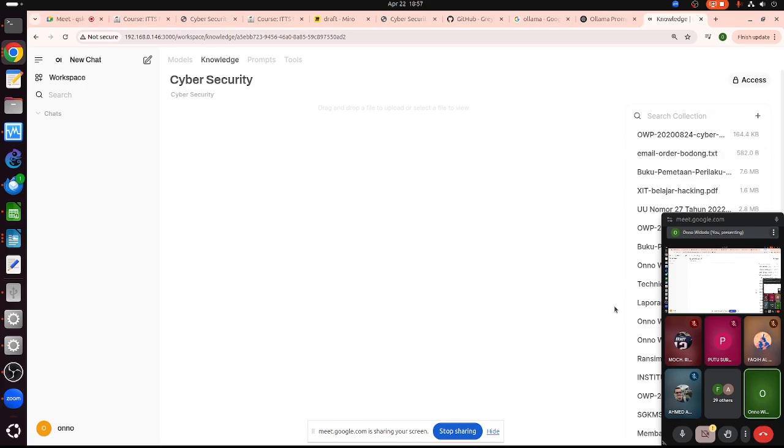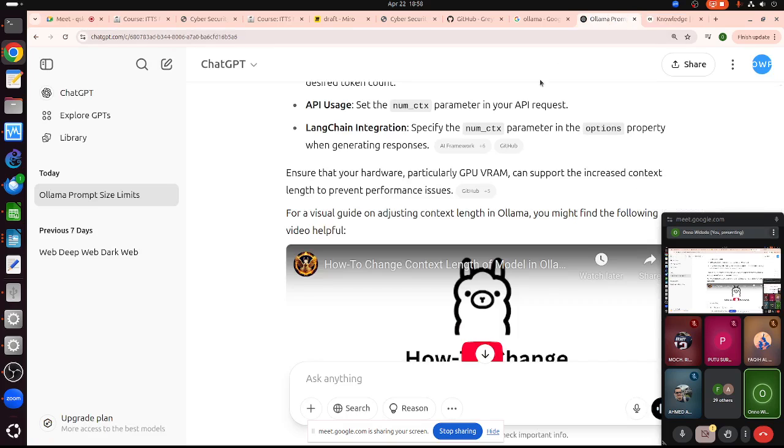So Open Web UI has the capability to send as many words or sentences related to our prompt based on the documents we store here. Okay, so the actual prompt sent to Ollama will be longer than our prompt, but the maximum is this one.